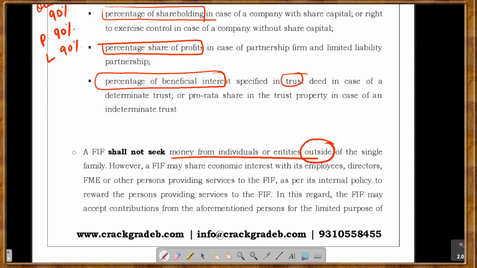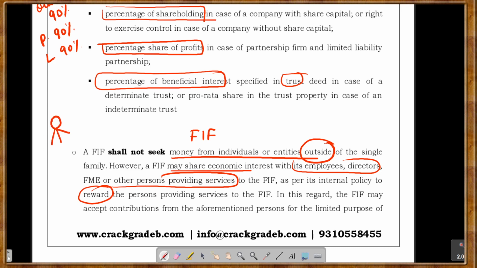The family investment fund shall not seek money from individuals and entities outside of the single family. You are making the family investment fund for your own benefit, so you should not seek money from outsiders. But yes, they may share the economic interest with employees, directors, or any other person providing services as per the internal policy, in order to reward the person. It happens, right? Suppose this person A is doing very good work for me, so I want to give him rewards. I can do that.